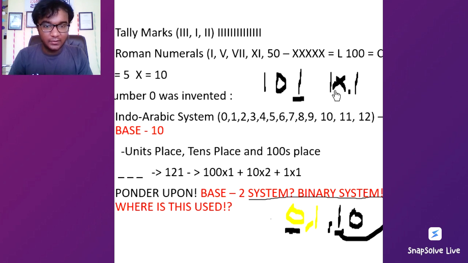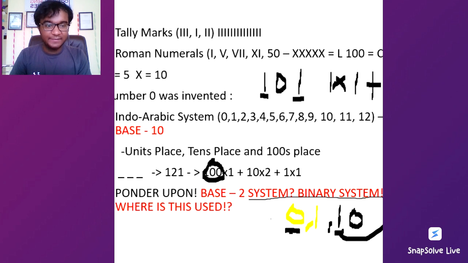Yeah, 1 into 1, ones place, plus this 0, in what place is it? If this was our 10 system, it would be into 10, but ours is binary, so this is into 2, and this is into 2 square, just like this 100 here is 10 square, right? In the similar way, this is going to be 1 into 2 square, which is 4.